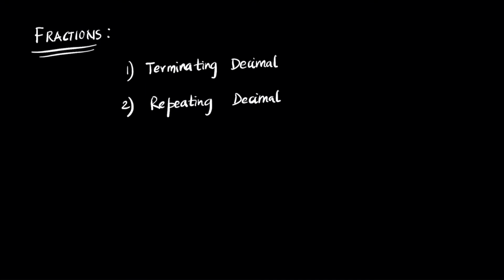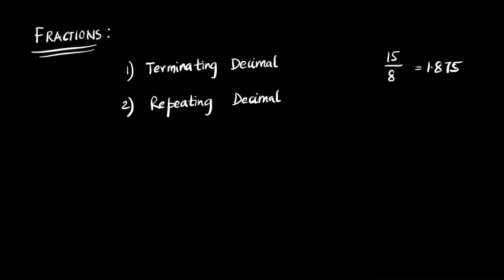So for example, if you take a calculator and type 15 by 8, you end up with a value of 1.875, which means that after 5 there is no value left, so it stops at 5. So this value stops at 5.